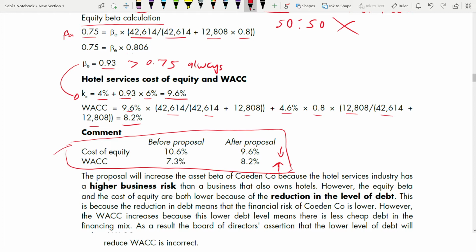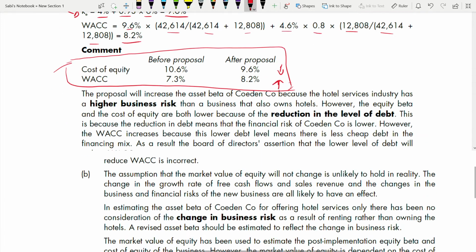This is a theory question, right? When you comment, it's not a theory question, but basically we don't know how to comment. We are very good at calculation, but we don't know how to comment and where to start from. So start from your cost of equity and WACC. Why did WACC increase while cost of equity was reducing? And you need to talk about hotel services, asset beta, equity beta, all those things, and also your debt you can talk about in your comment.